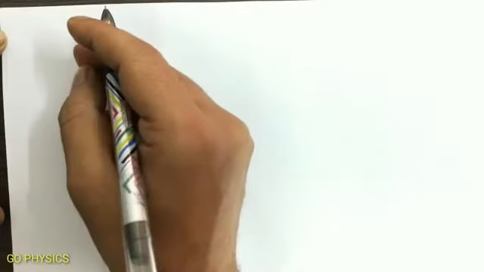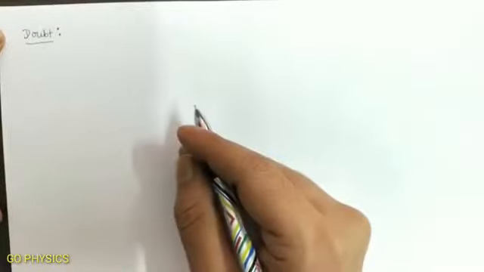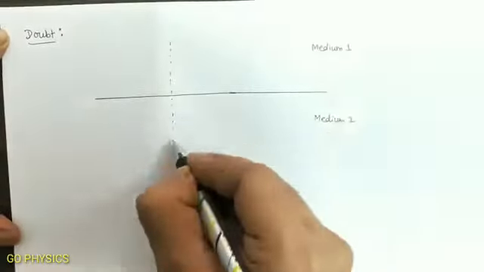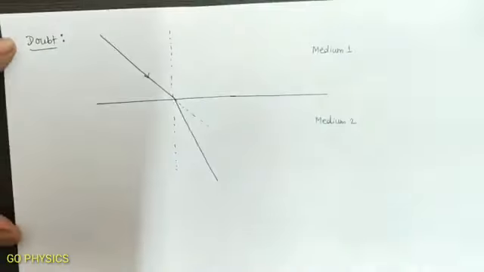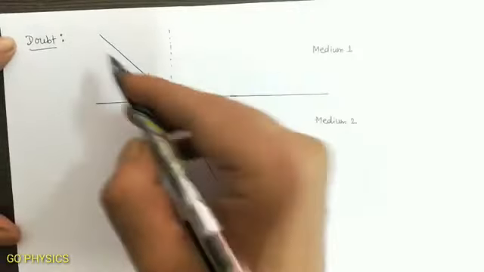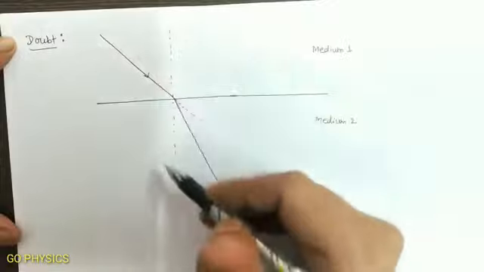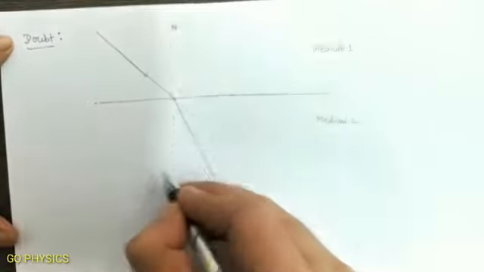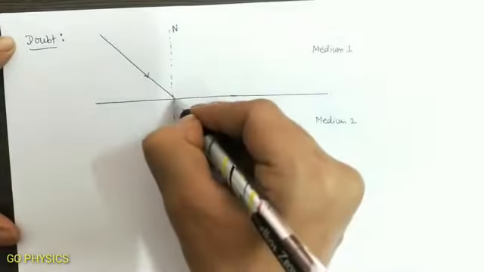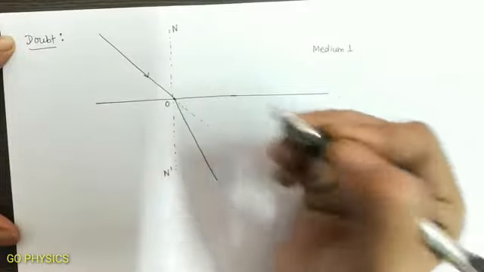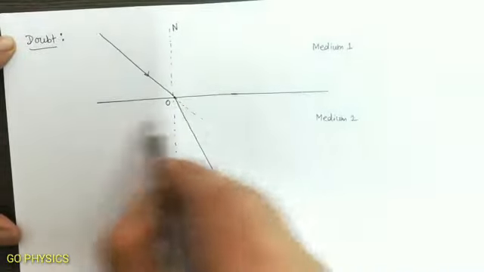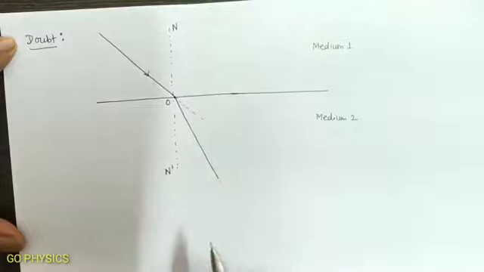Now we are going to see one of the most common doubts regarding angle of refraction. So this is our incident ray, this is normal, N and S. This is the point of incidence, suppose O. This is the interface separating the medium 1 and medium 2.